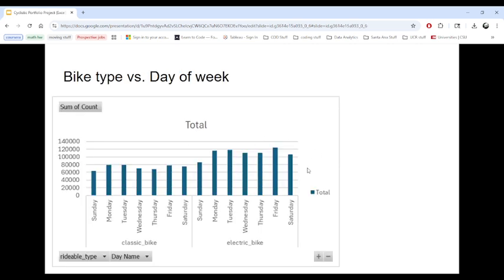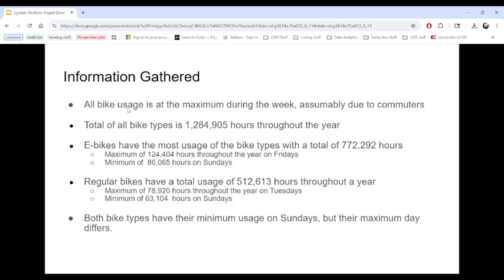So this is the first pivot chart that I created, for bike type versus day of the week, to see where the distribution lies. For the classic bike, you can see it's lower overall than the electric bike usage, with a majority of usage during the middle of the week, assuming that a majority of the usage is for commuters that do not want to use cars. So all bike usage is at the maximum during the week, assumably due to commuters.